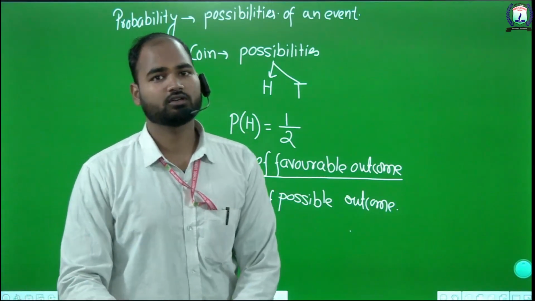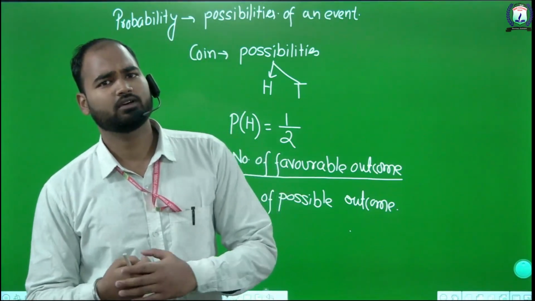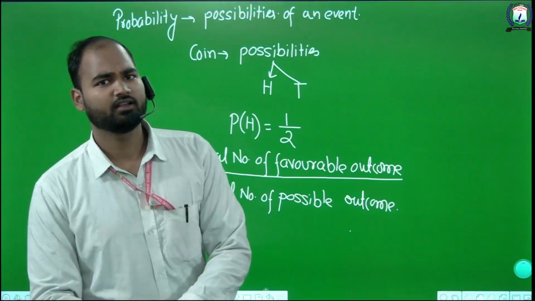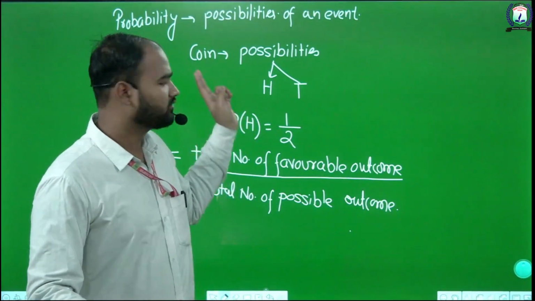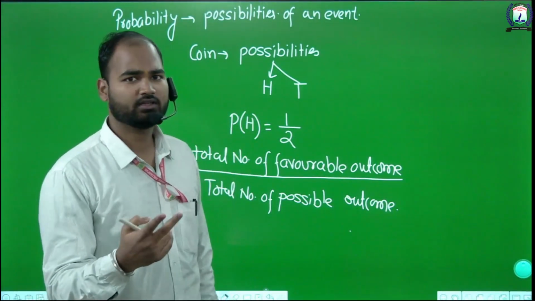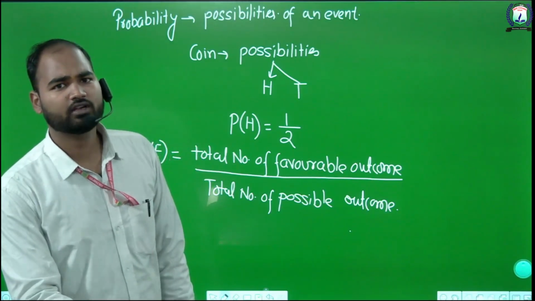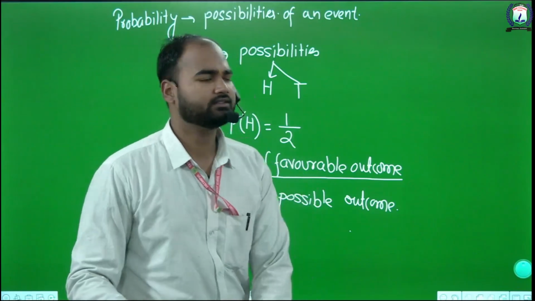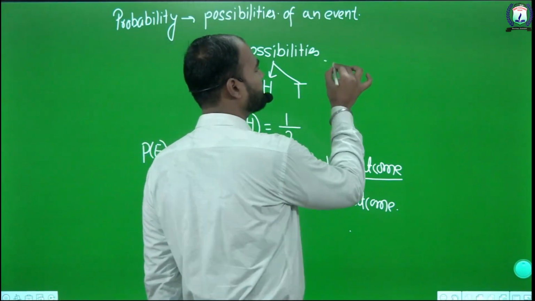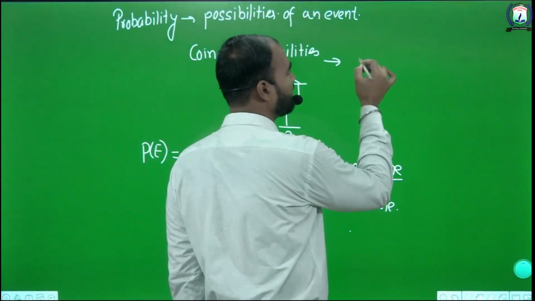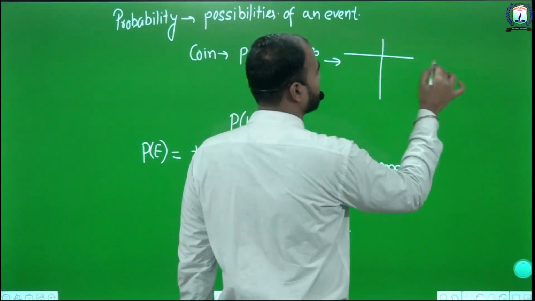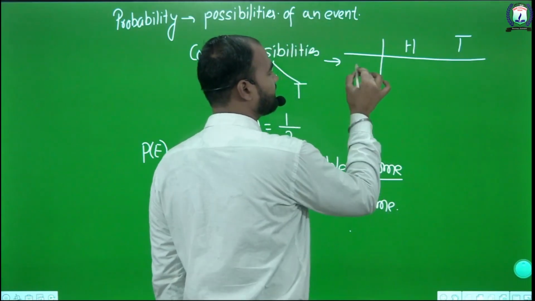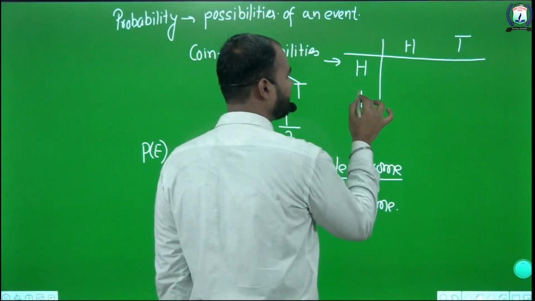To solve any probability question, the most important thing is to prepare a sample space for that event. If we toss a coin 2 times, it is very important to prepare a sample space. For a coin tossed 2 times, the first time we get head or tail, and the second time we also get head or tail.